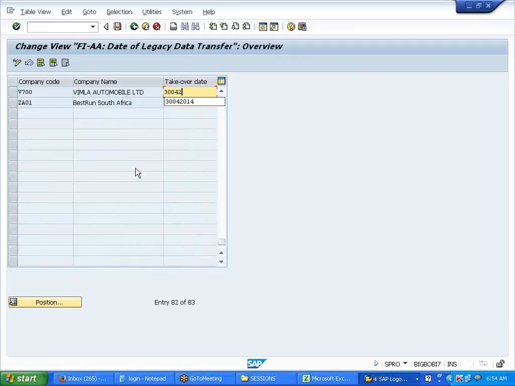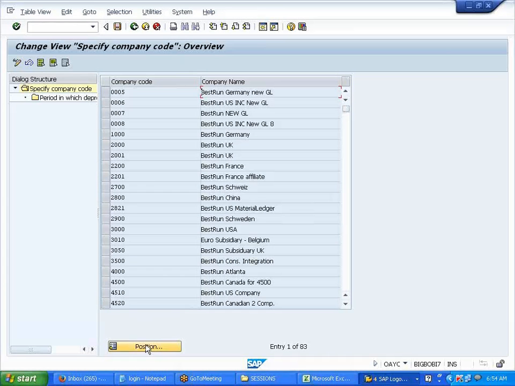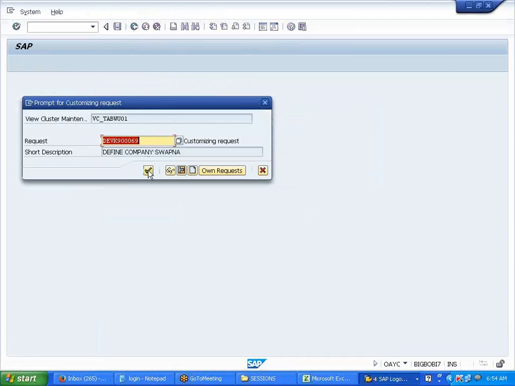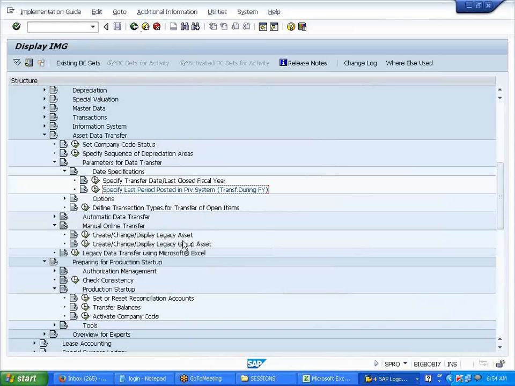Now see, 30/04/2014. Save it. Specify last period posted in the previous system. Transfer during the fiscal year. See. So here it is then activated, right? So you have to be careful on this. And save it. Now the system should allow me to do it. Earlier it was not allowing me to do, right? Yes.